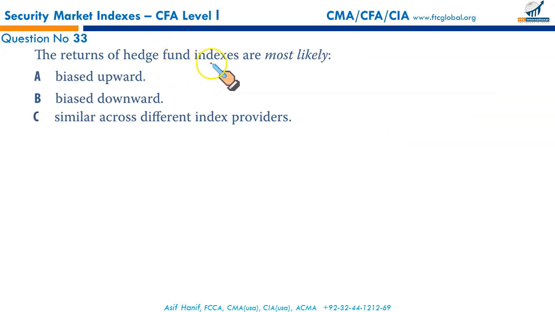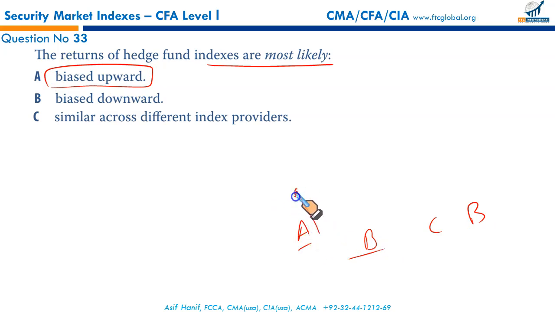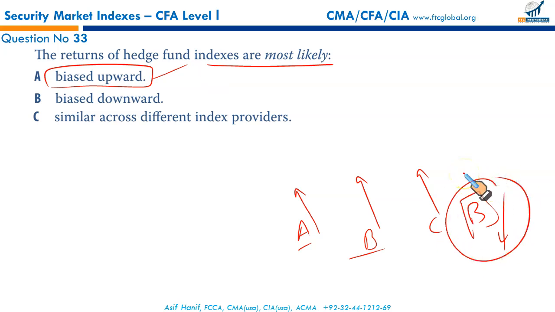The returns of hedge fund indices are most likely upward biased, because out of these four constituent hedge funds, those that have good returns will report. B has bad returns, it will not report. So that's why hedge fund indices are mostly upward biased. They tend to show good results, not bad. Because as I said, performance reporting is voluntary, so they will only report what is good. It's also called survivorship bias. Poorly performing funds are less likely to report their performance. So that's why the indices tend to show upward bias.